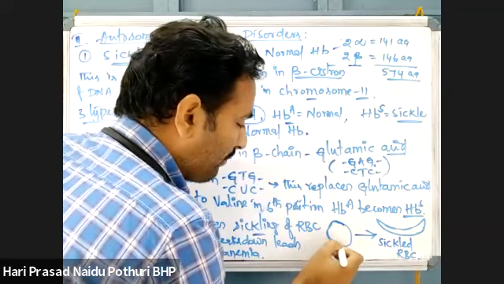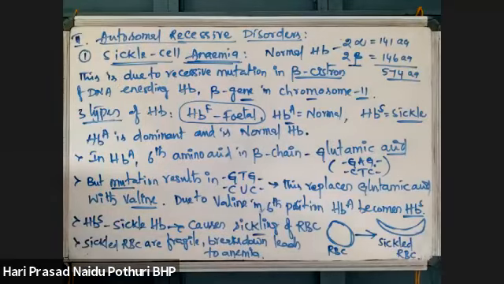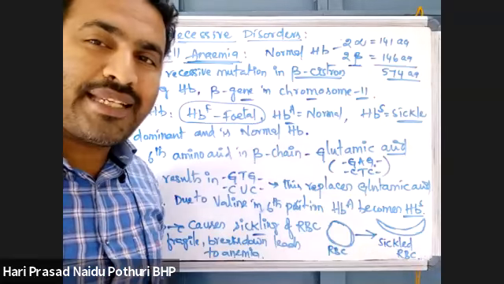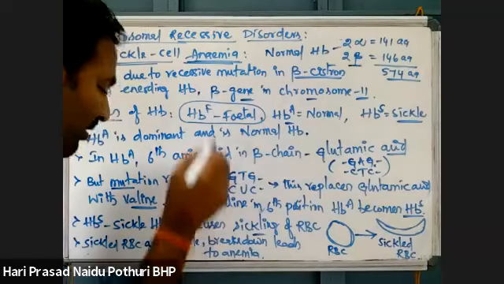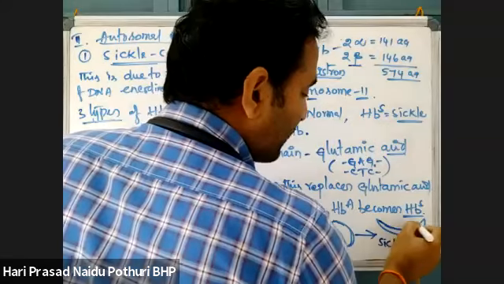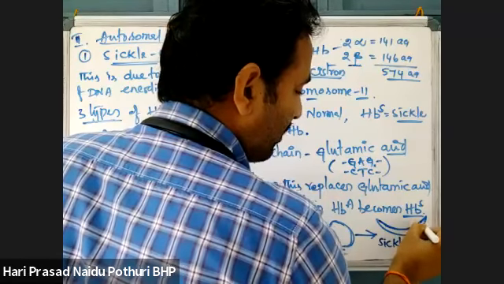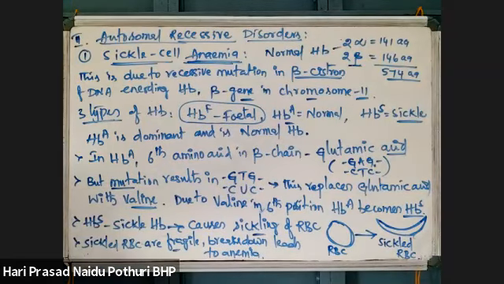That different type of hemoglobin causes the change in RBC. When the RBC shape is changed, the RBC become very fragile and break down. When RBC are broken down, anemia develops. As RBC become sickle shaped and lead to anemia, this disorder is called sickle cell anemia.